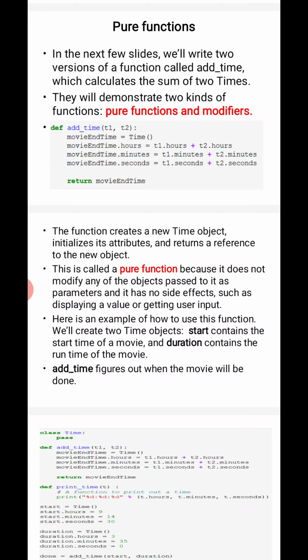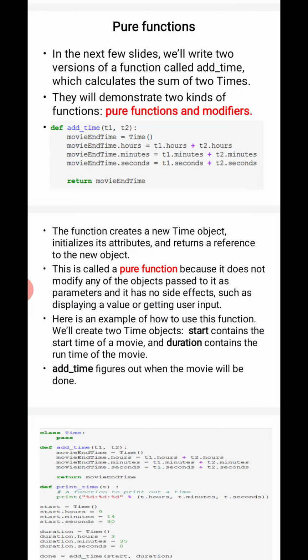A pure function is a function which returns a value, or does something without changing or altering the behavior of an object. That is the meaning of a pure function. A pure function will not alter the state or behavior of an object, will not modify it. You will not have any side effect in the program. That is called a pure function.